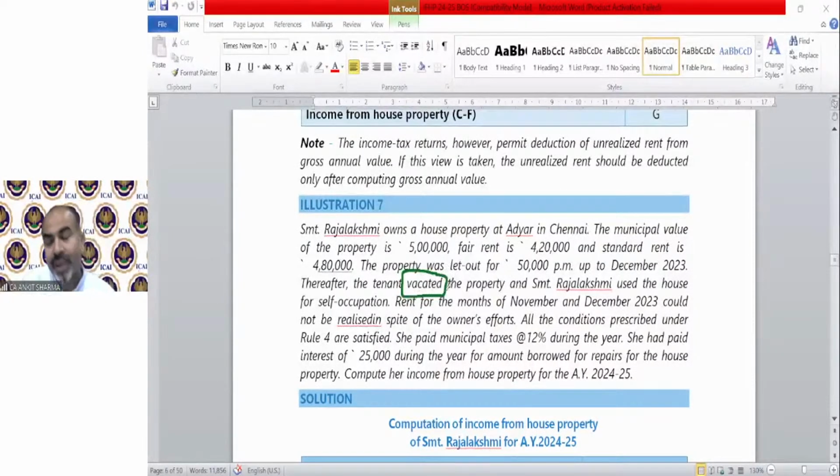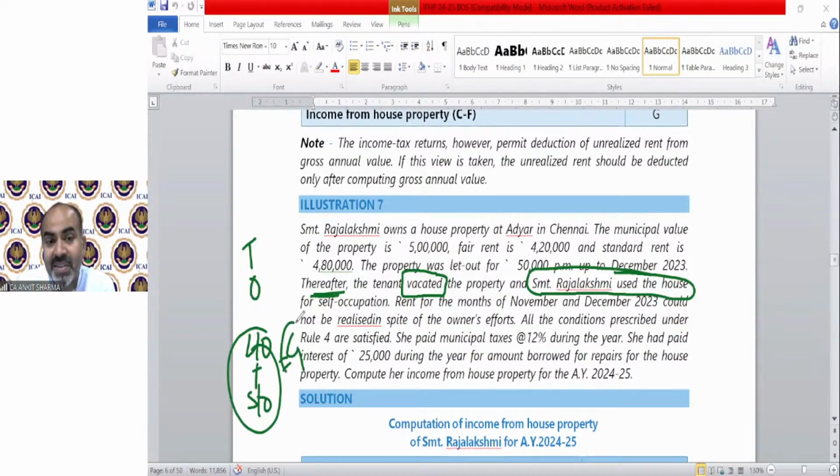No. Vacancy means the property should be vacant, but it says up to December, the property was used by the tenant and thereafter Srimati Rajalakshmi used the house. So where is the vacancy? Either there was a tenant or there was the owner. Either it was let out or it was self-occupied. So that is not case number F, that is case number G.